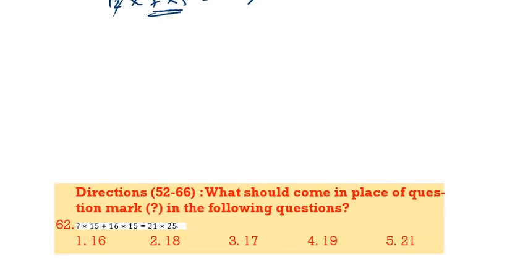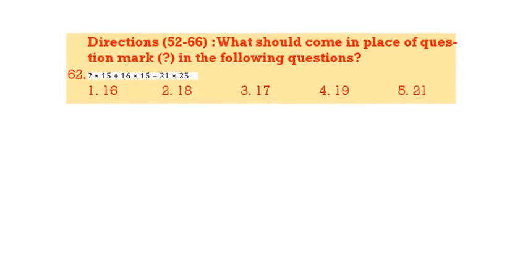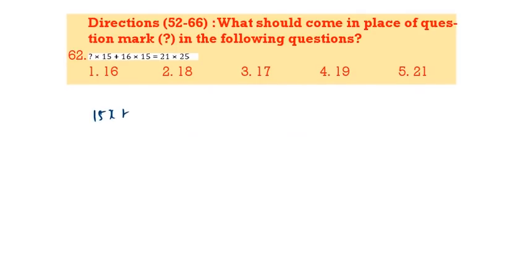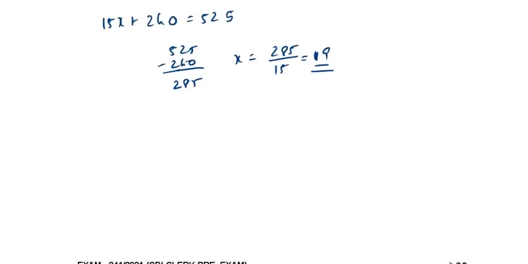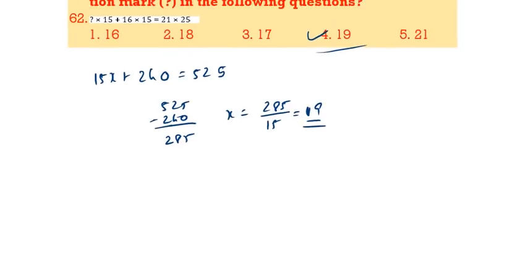This is the next one. x into 15, that means 15x plus 16 into 15, that is 240, is equal to 21 into 25, which is 525. Now 525 minus 240, that is 285. x is equal to 285 by 15. 15 ones 15, 15 nines 19. 19 is the correct answer. Option 4 is the correct one.